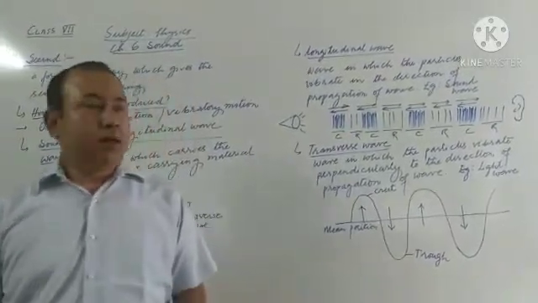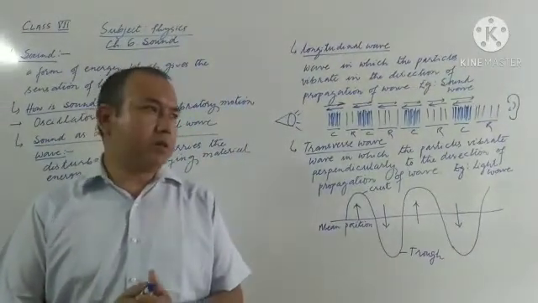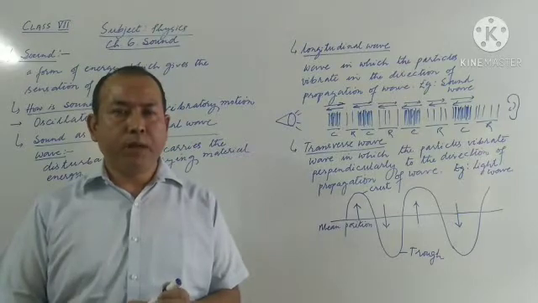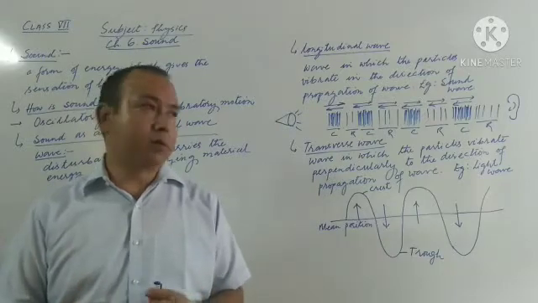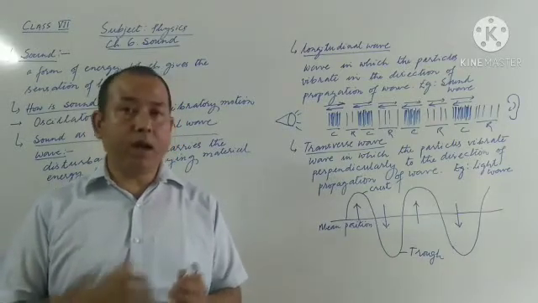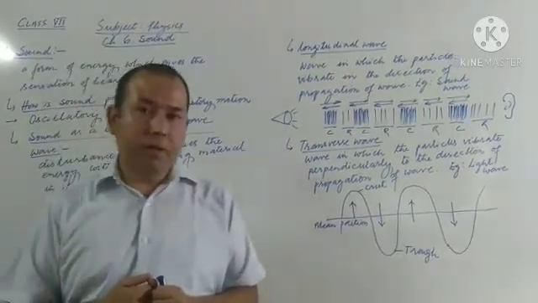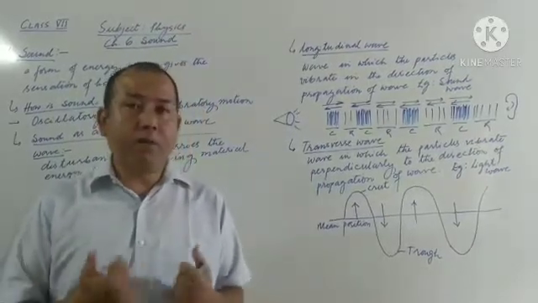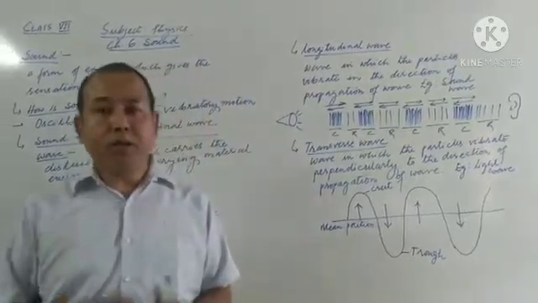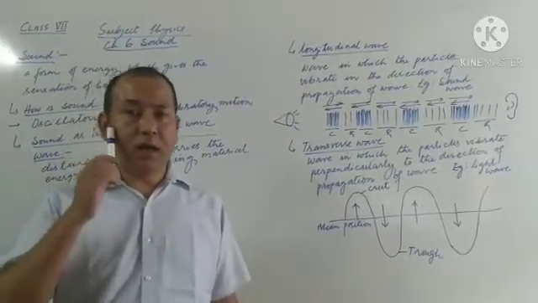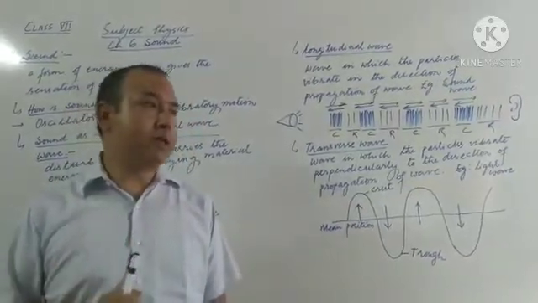So chapter number 6, that is sound. Again, this chapter is very interesting because it is very much related to our life. Sometimes we become curious to know how sound is produced by a body and how we are able to hear the sound. Whenever we play the music, or if someone is playing the guitar, how the guitar is able to produce the sound, at the same time how this sound is reaching us, and we are able to hear it. All these questions we'll discuss here in this chapter. It's going to be very interesting.